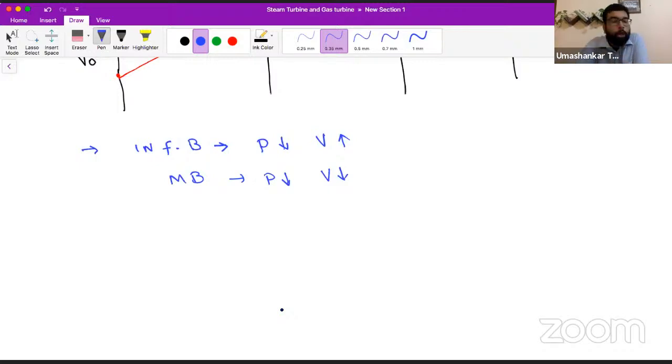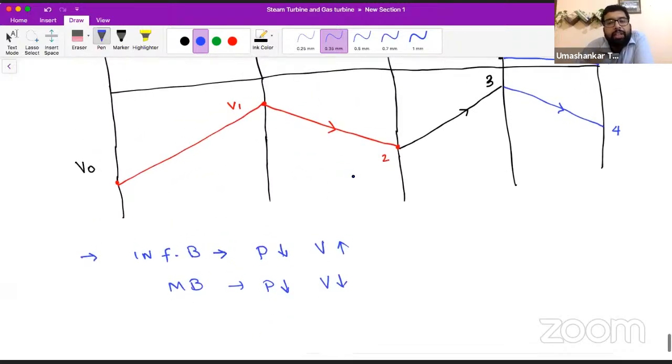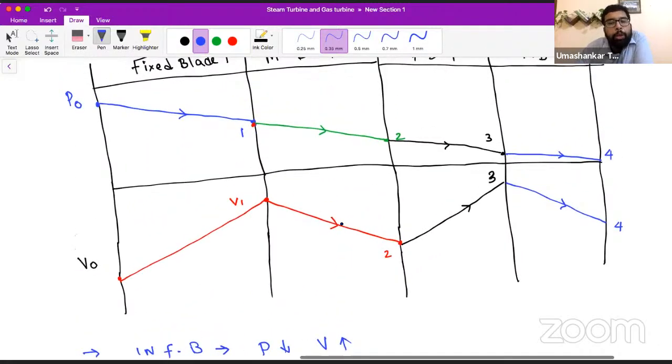We can see that. As I told you earlier also, being an engineer, what is our duty? Here, V1 and V3 may or may not be equal. Our duty is to utilize every portion of energy we can.